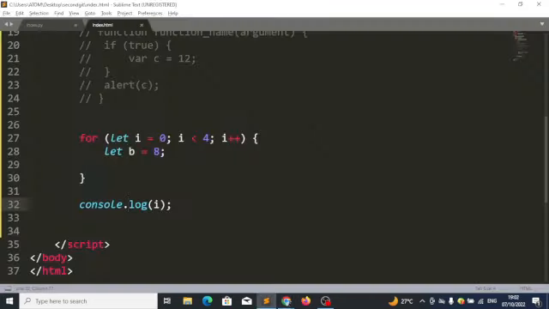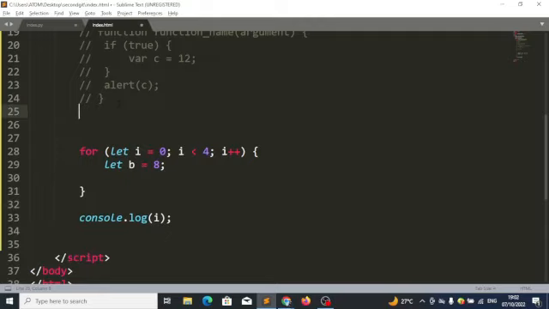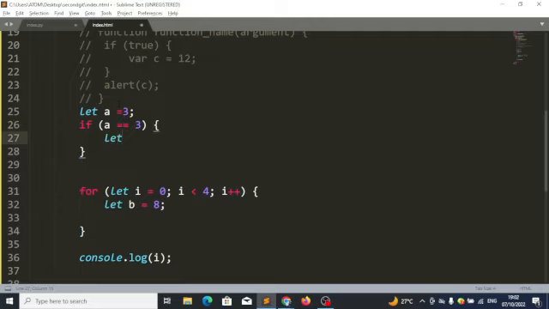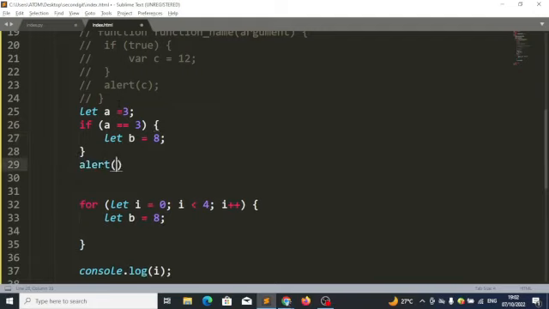So let's look at our if statement also. Let's just use let for everything. Let's say I have a variable A, let's say 3. If A equals 3, then once I create another variable here, B equals, let's say 8, I can't come here and say alert B. I'll remove this for now.